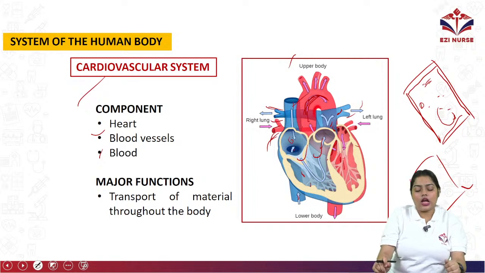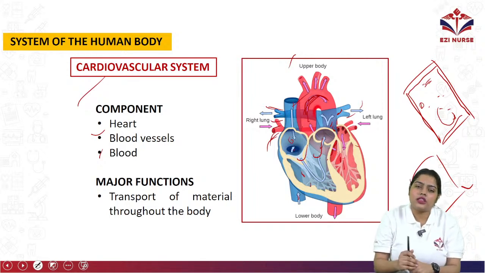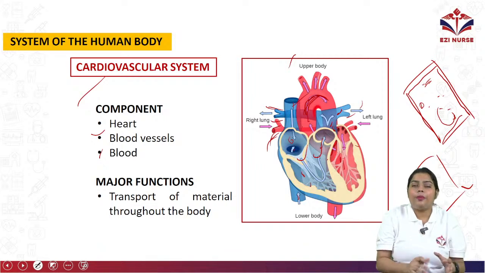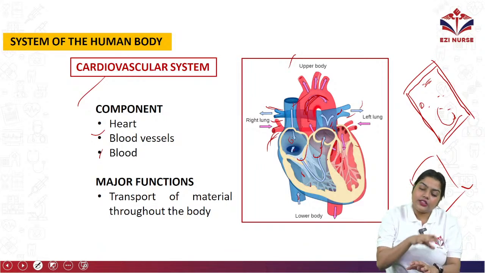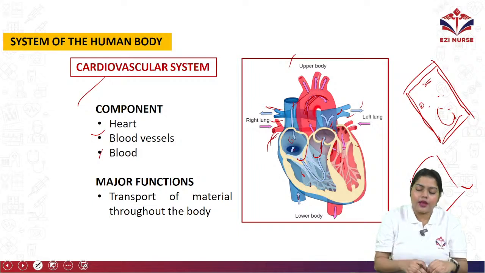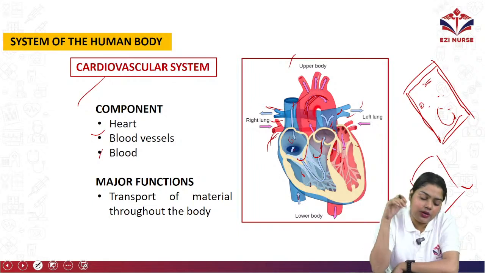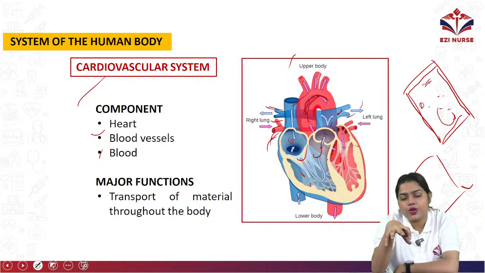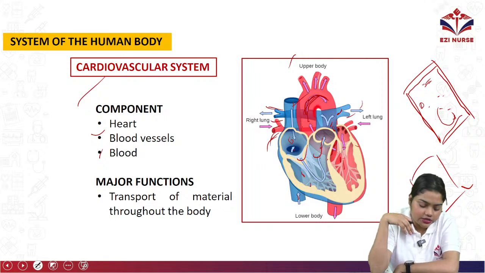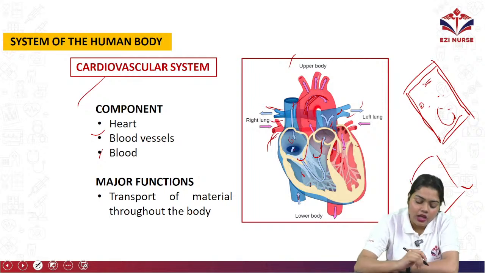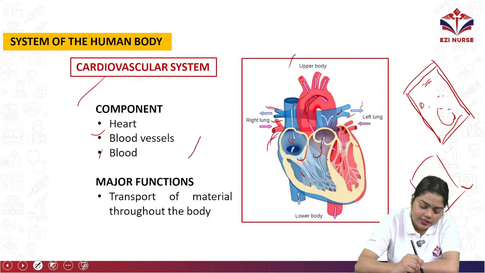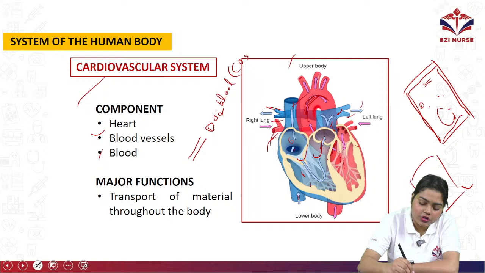So what is the function of heart? The first and the main function is pumping the blood. Okay, and it will take the deoxygenated blood and make it into oxygenated blood. With the cardiovascular system, the respiratory system is also interrelated. Okay, the veins will carry the deoxygenated blood, or we can also say carbon dioxide blood.